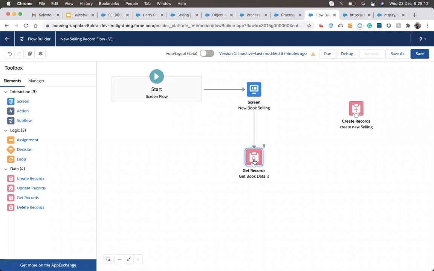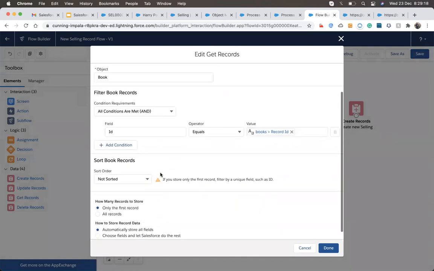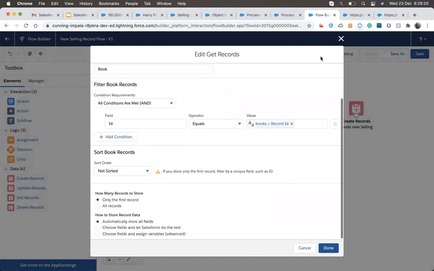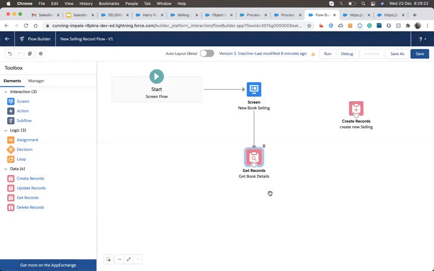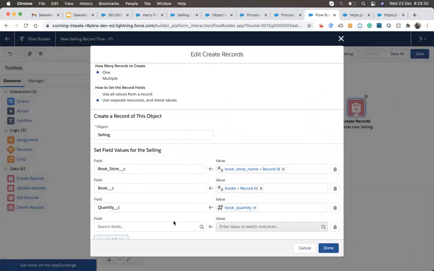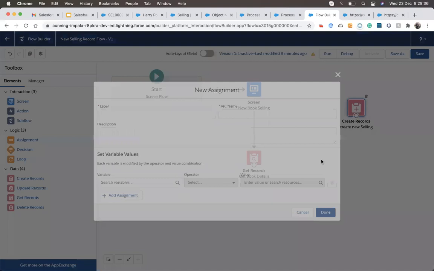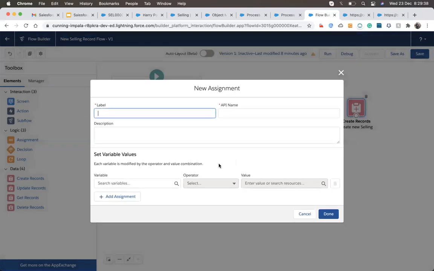Yeah, I got my price value. Now I need to do a calculation. Total amount, sorry, I need to create a calculation. For the calculation, I will use the assignment.